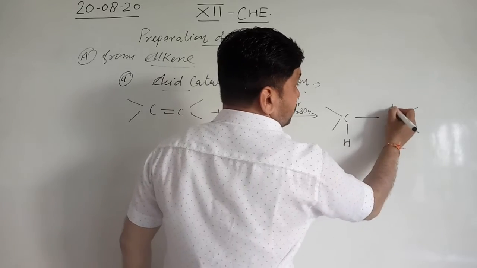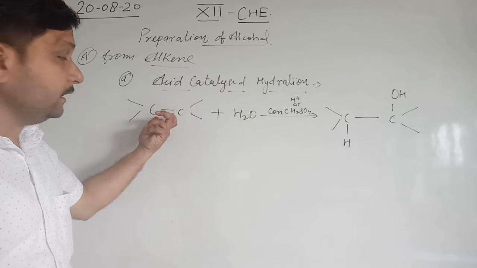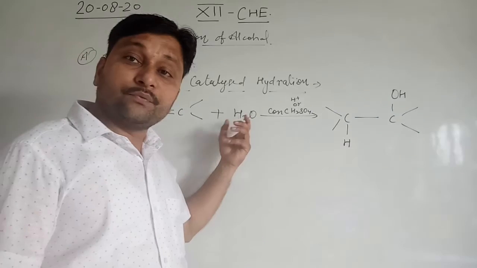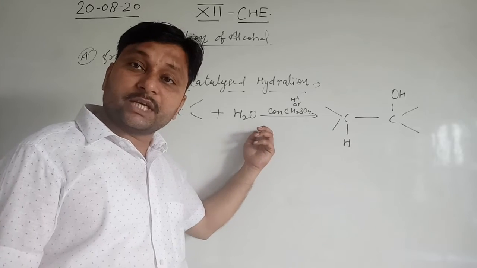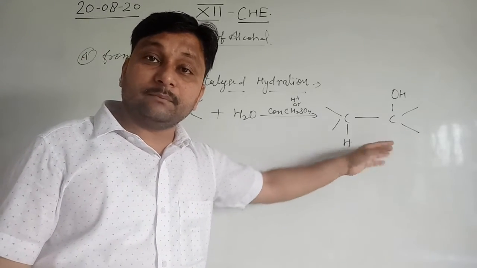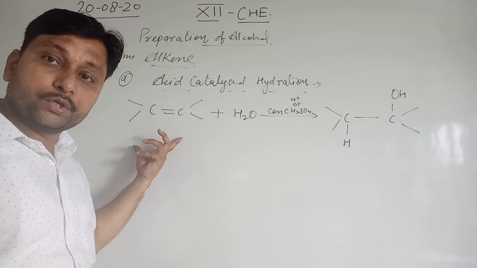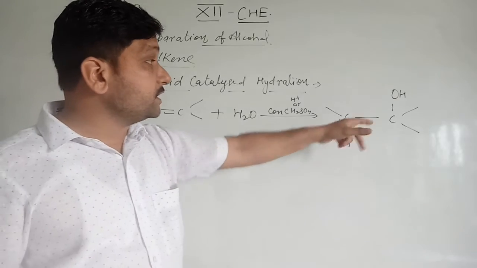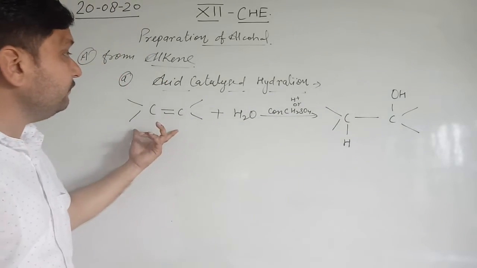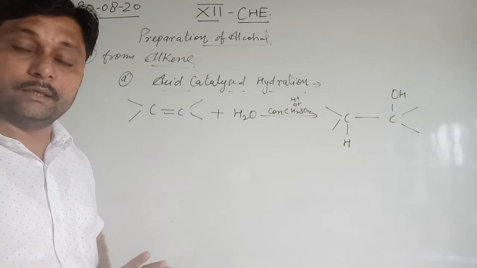One carbon gets an H and one carbon gets an OH group. Means on the double bonded part, two ions, one H ion and another OH ion, will attack the two carbon atoms joined by the double bond. Clear? So H and OH convert alkene to alcohol. So alkene when reacted with water in the presence of H ion converts into alcohol.